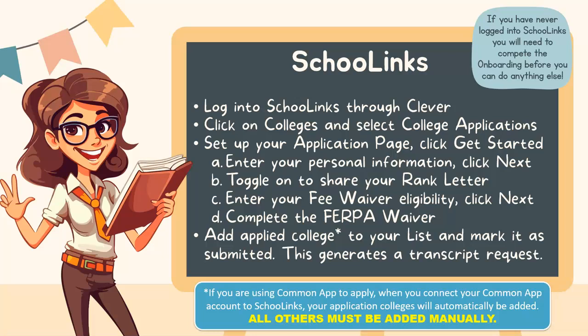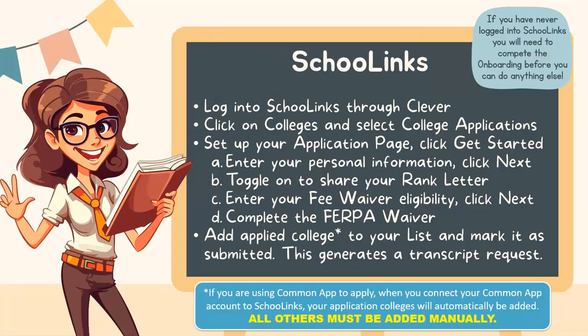So on this one, please put I waive my right and I understand, sign your name, and then you'll move on. And then after that, you will add any applied colleges to your list and mark it as submitted. This generates an automatic transcript request for colleges. So if you are using Common App, when you connect your Common App account within the same section to School Links, your applications to colleges will automatically be updated, whereas all others will have to be manually added. So let me show you